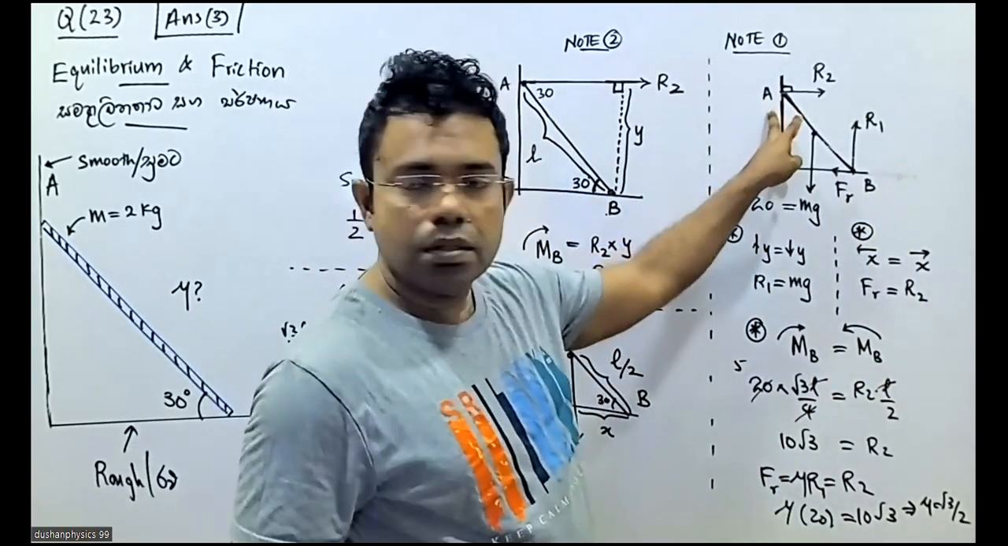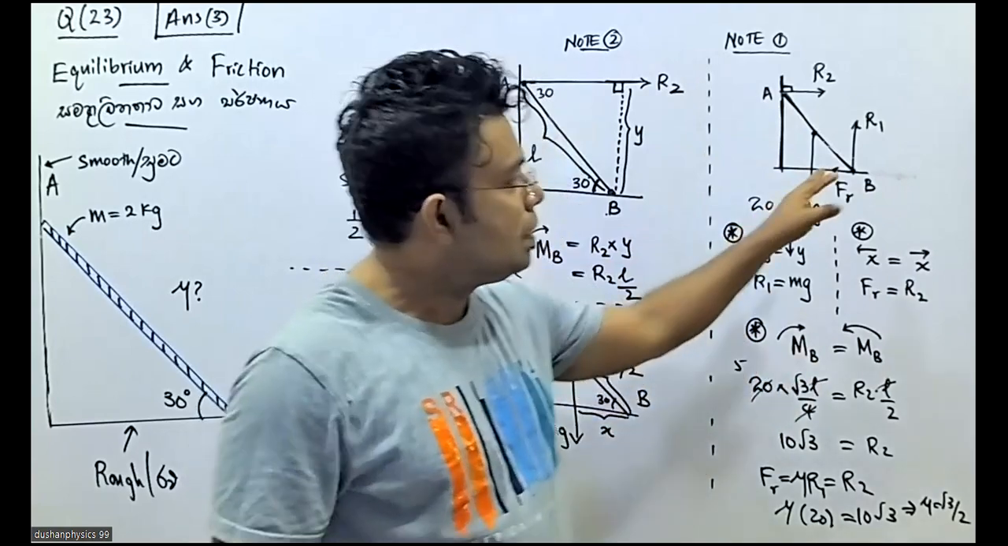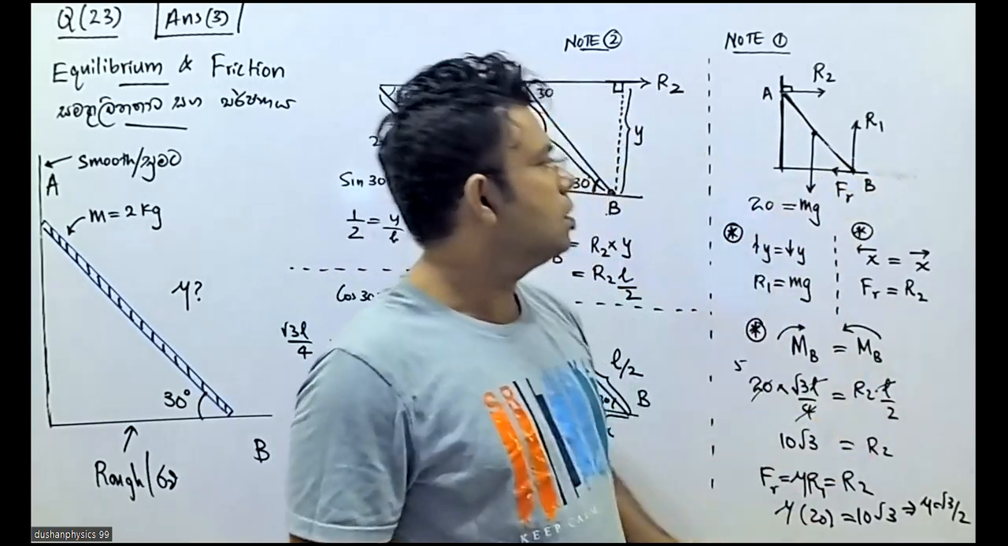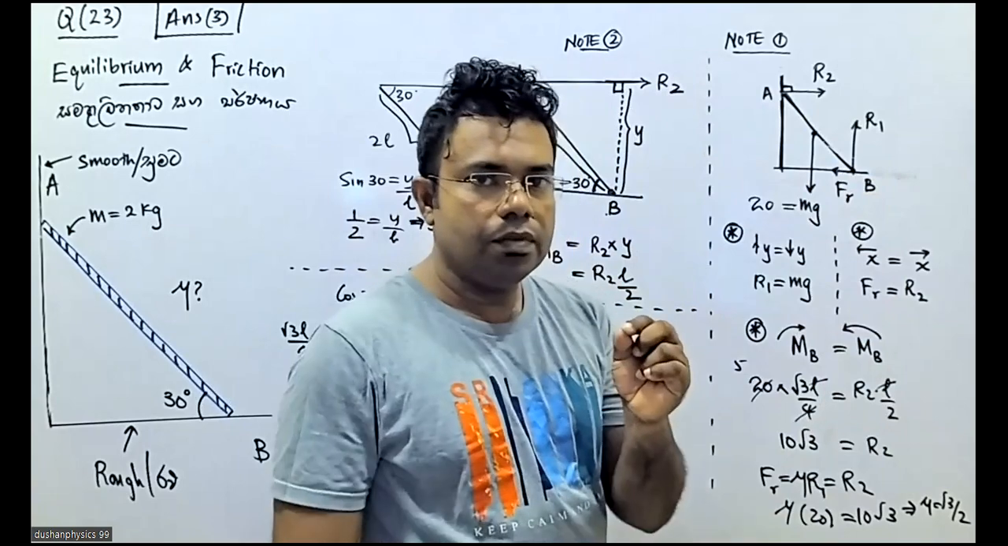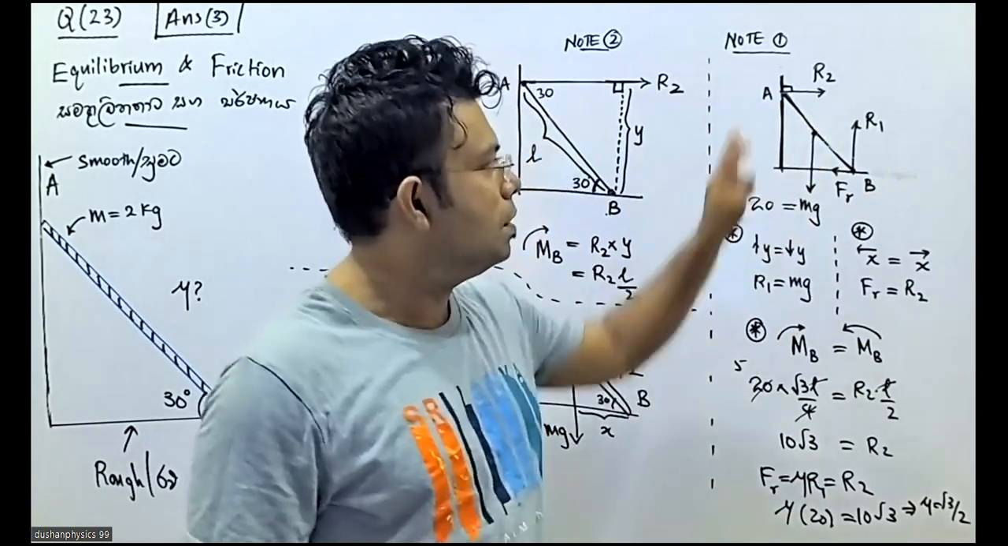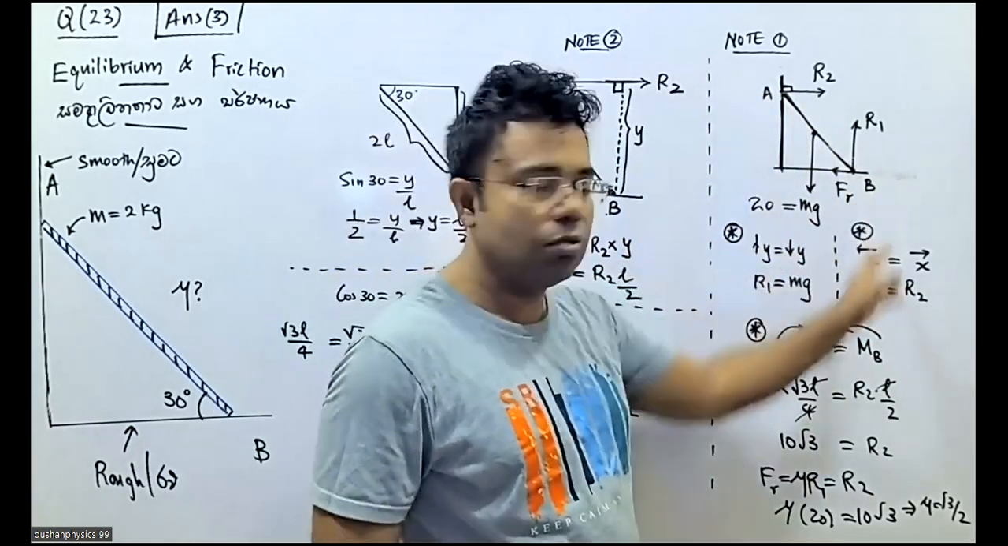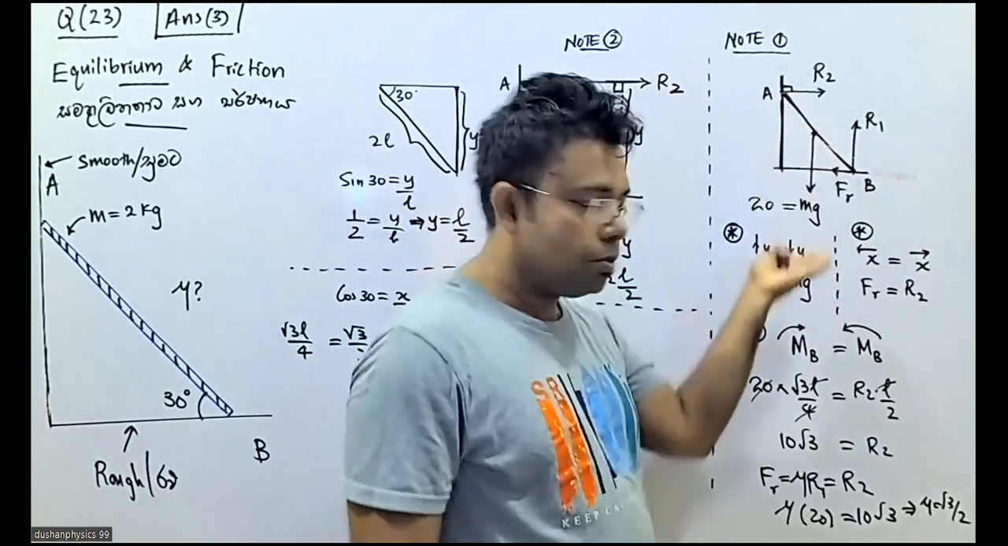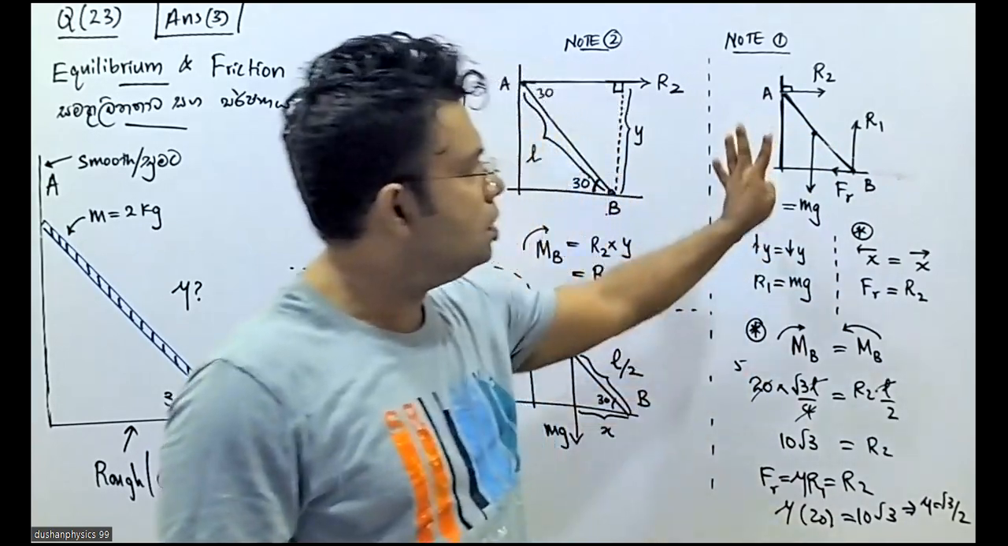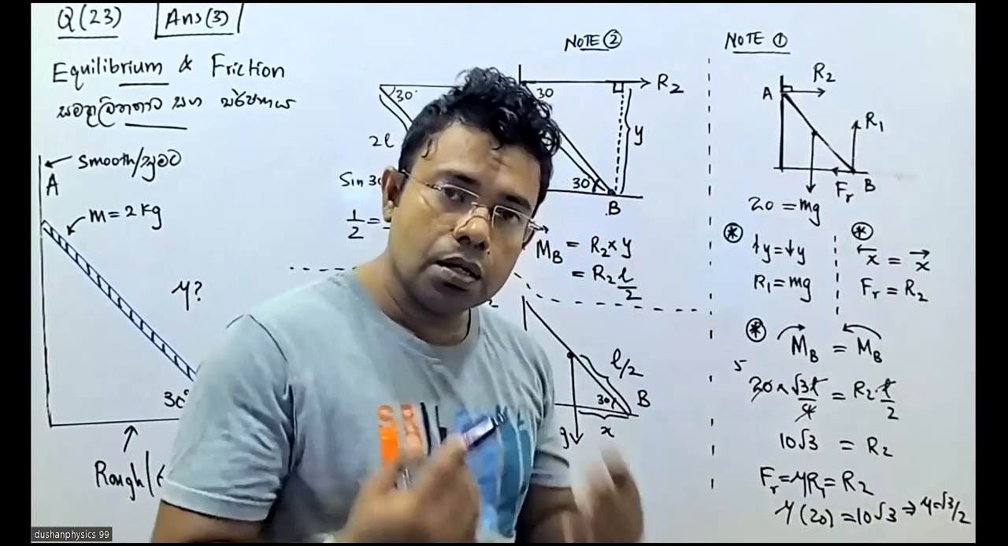Okay, A point forces I have marked, B point forces I have marked. There's another additional force. What is that? mg. Besides the forces marked at A and B, you also have to mark the mg force. So these are the forces I have to mark.